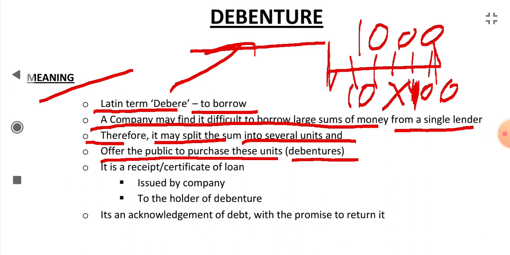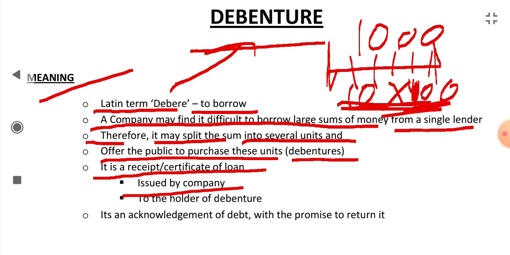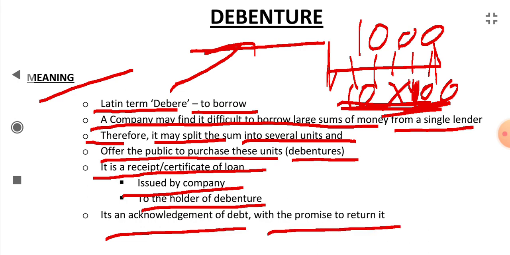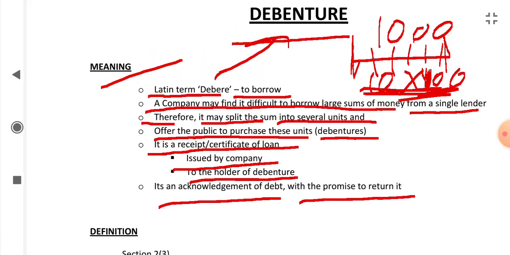And we will buy these debenture certificates. He will pay this much amount and he will get the certificate from the company. So the debenture is a receipt or certificate of loan issued by a company to the holder of the debenture. It is an acknowledgement of debt. The company acknowledges the debt with the promise to return it. So this was the meaning of debenture.